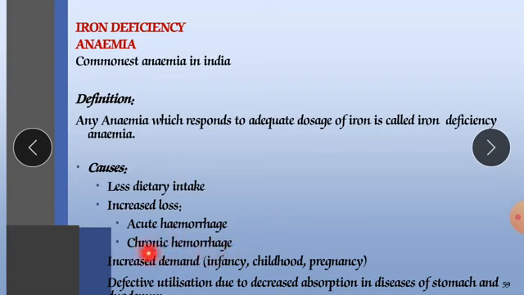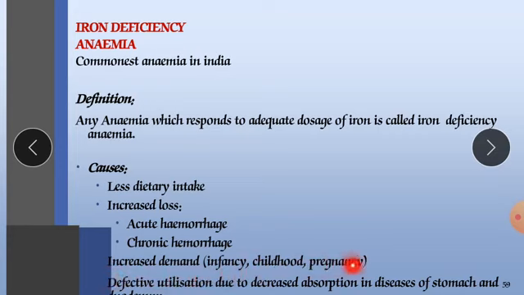Chronic hemorrhage: when you are losing blood over a long period, it is called chronic hemorrhage. Increased demand occurs in infancy, childhood and pregnancy. These are the three conditions where there is increased demand, so in these conditions also we require more and more iron, and we should take iron in our diet.